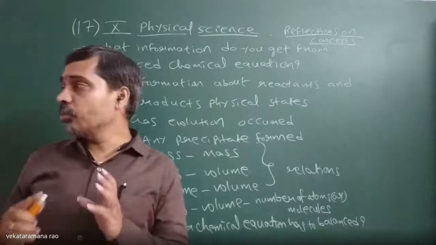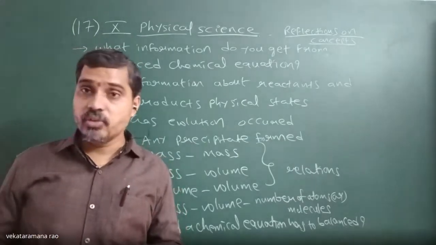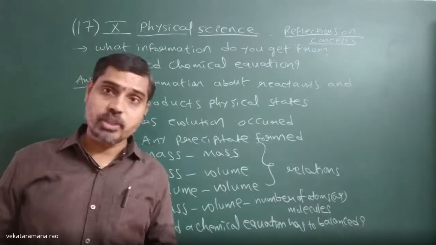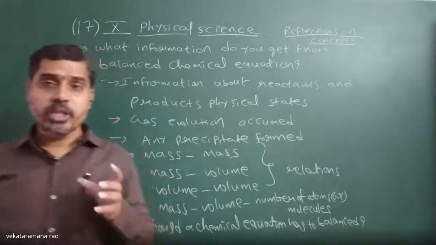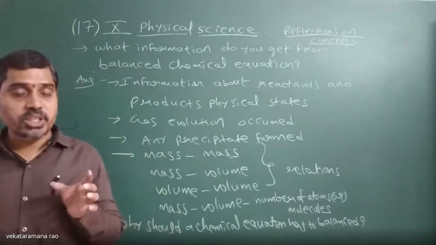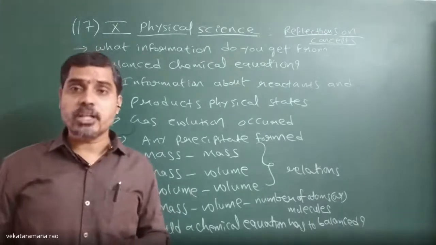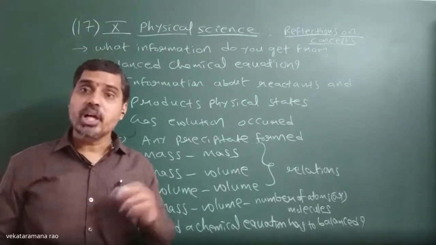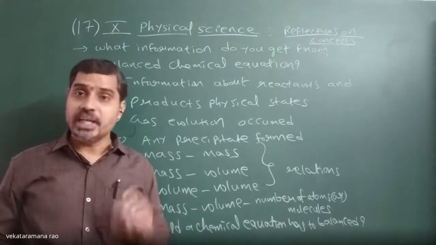The total mass of the reactants before the reaction is equal to the total mass of the products after the reaction. That means the same number of atoms of each element should be there after the reaction as before the reaction. Then that equation is said to be balanced.